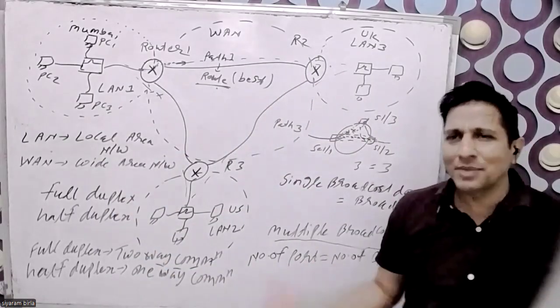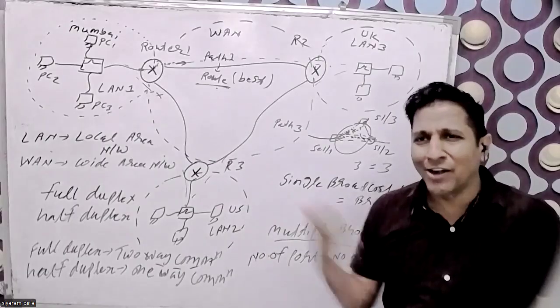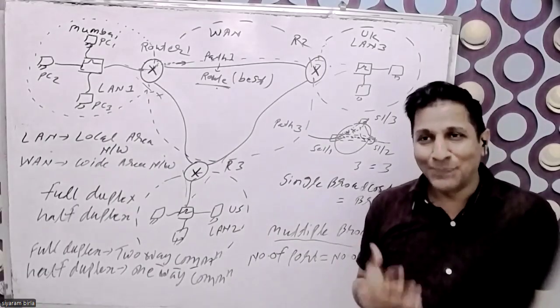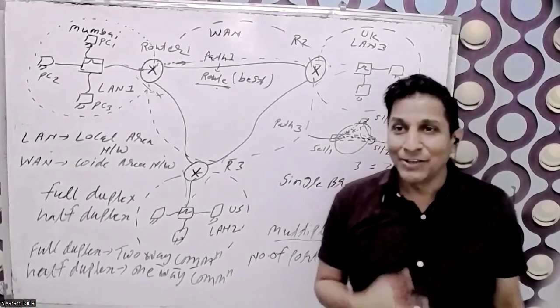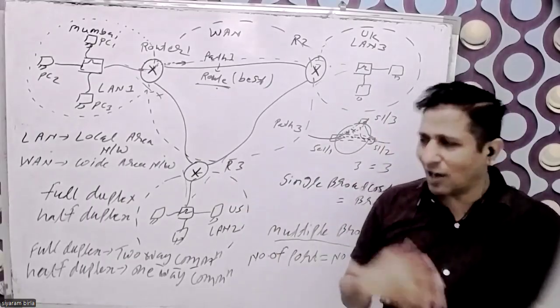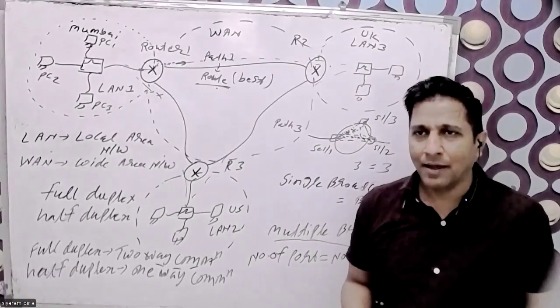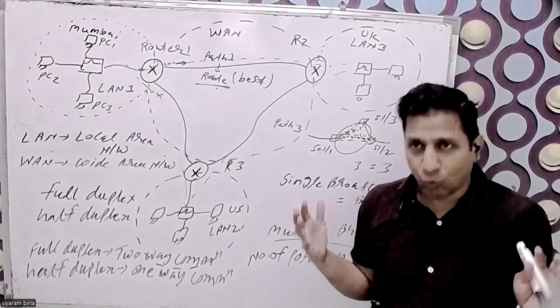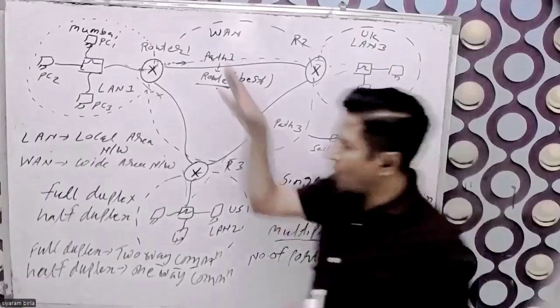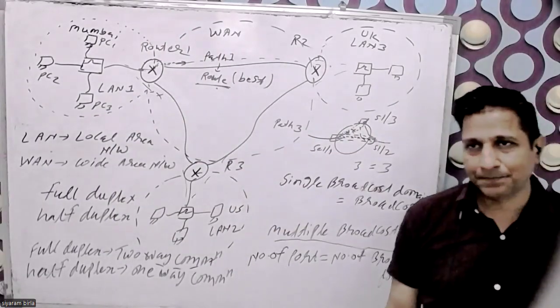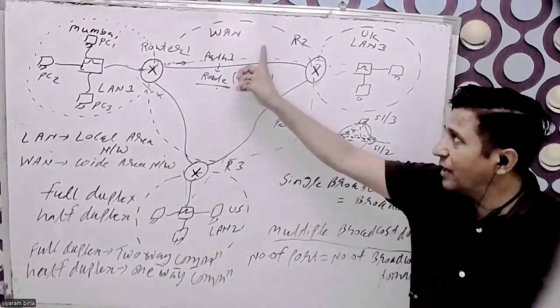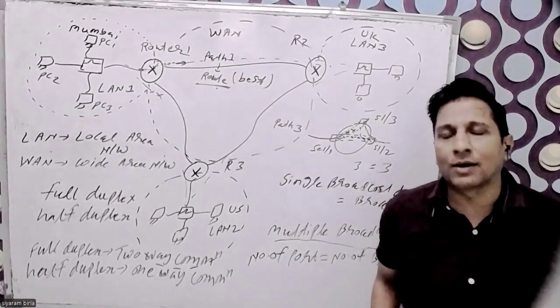Some other terminologies also come into the picture, like MAN, CAN: metropolitan area network, city area network, state-wide area network. But WAN and LAN are the common words. LAN means a small office network. WAN means wide area network, the bigger network.